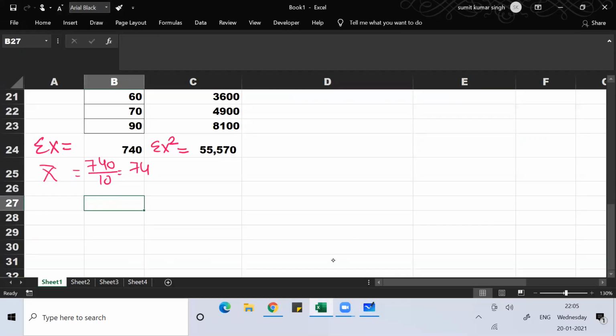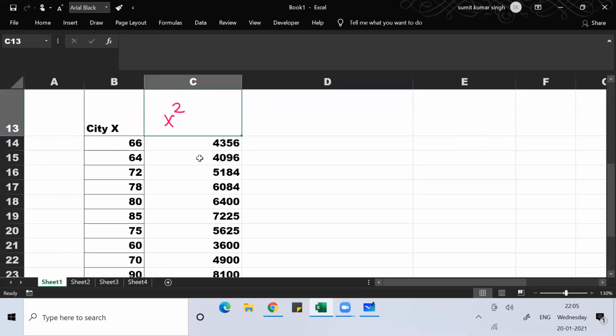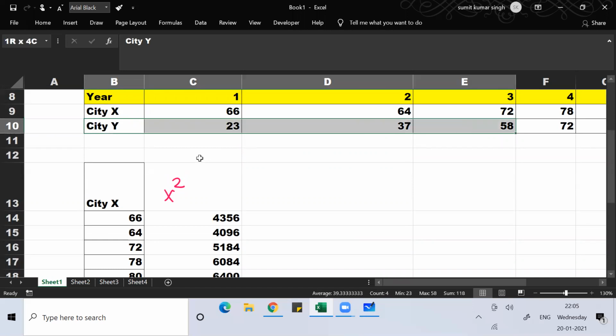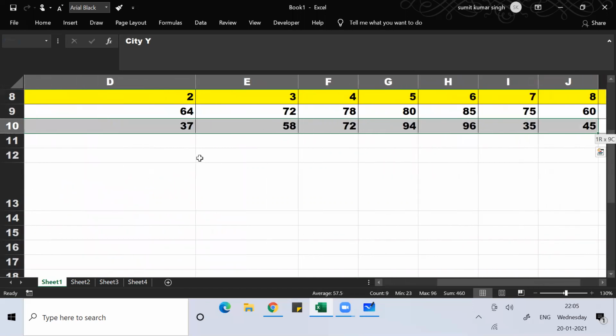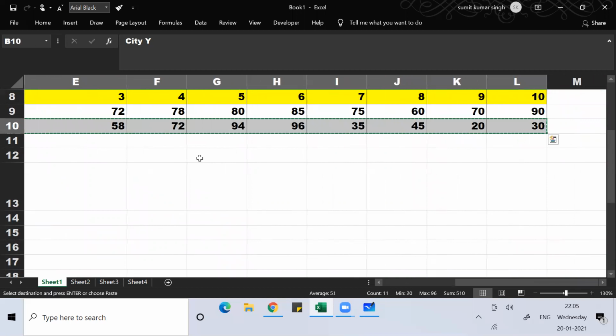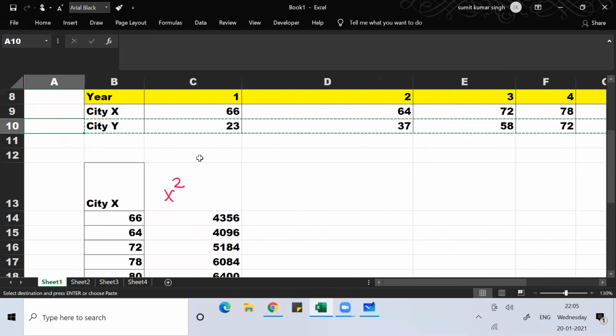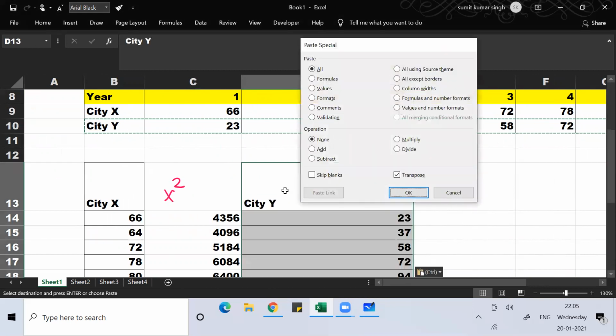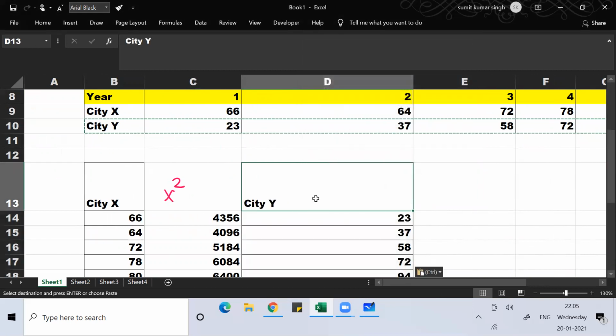So once you get the x value, the same thing I can do for y. Okay, so when I'm talking about y, I'll take y.